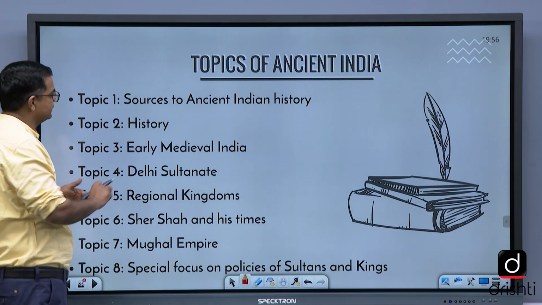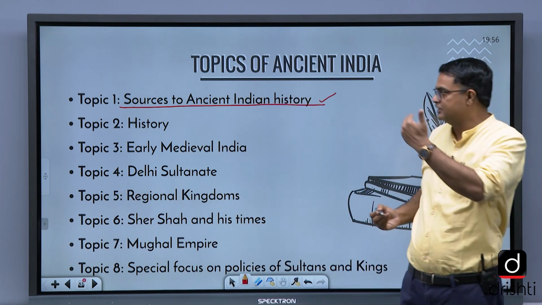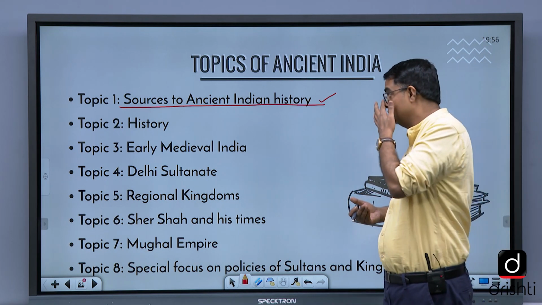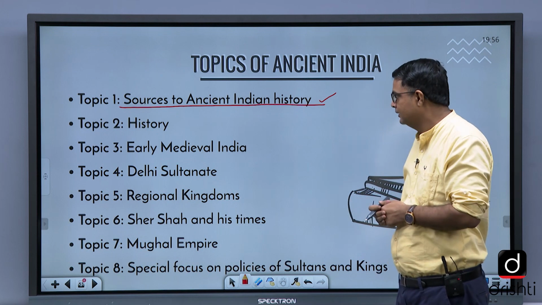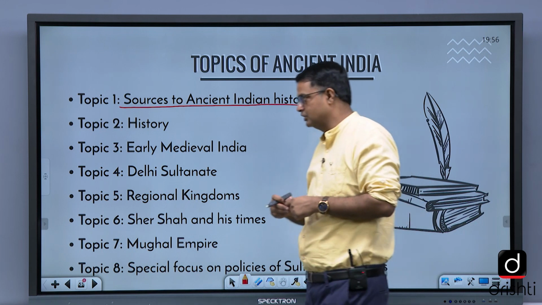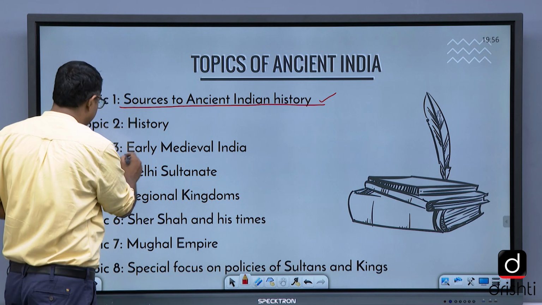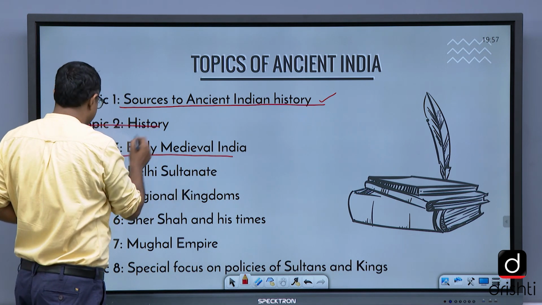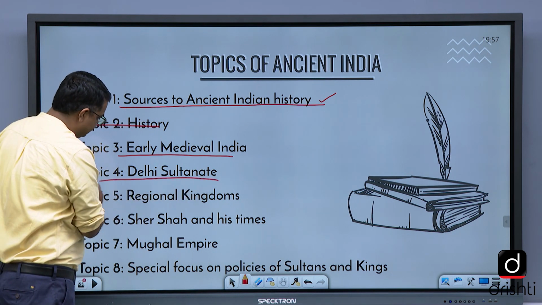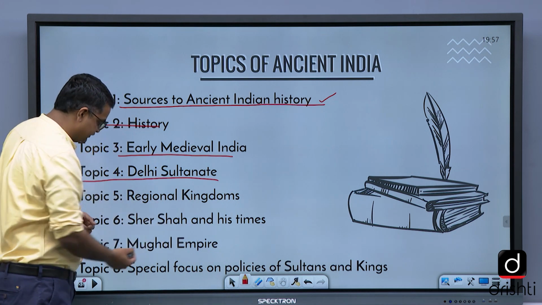These are the topics. Sources, as I told you, is always important. Sources to reconstruct Delhi Sultanate, sources to reconstruct early medieval India, like Rajatarangini, Al-Biruni's Tariq-ul-Hind, Kitab-ul-Hind. Al-Biruni came to India along with Mahmud Ghazni. Then we see early medieval India, the next topic. Then Delhi Sultanate is another topic. Regional kingdoms, Sher Shah and his times.